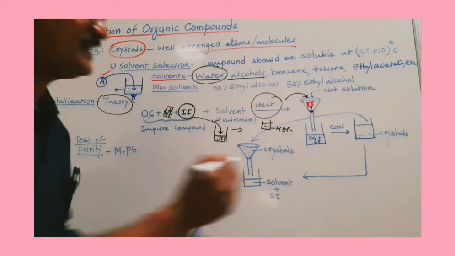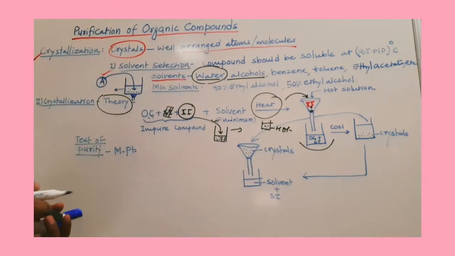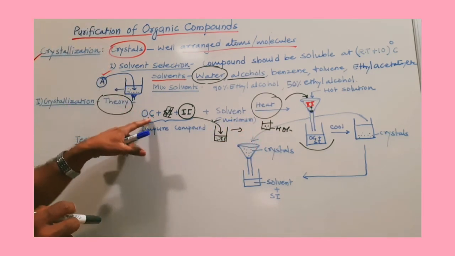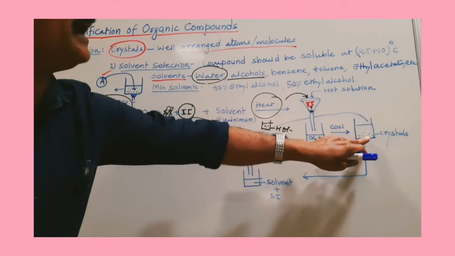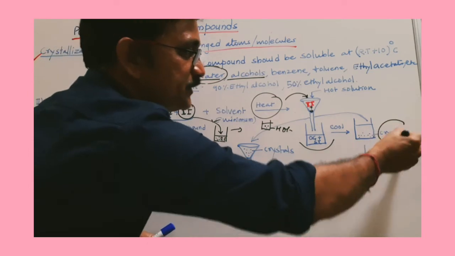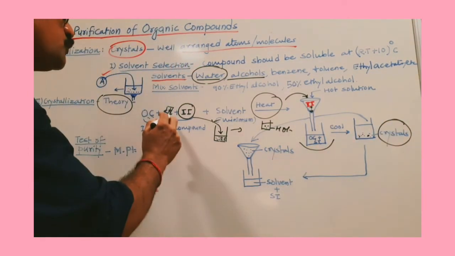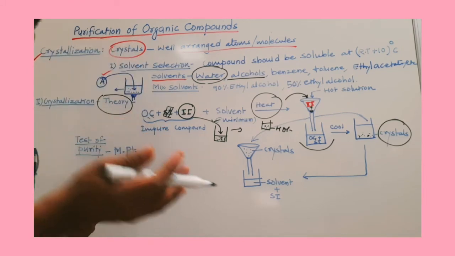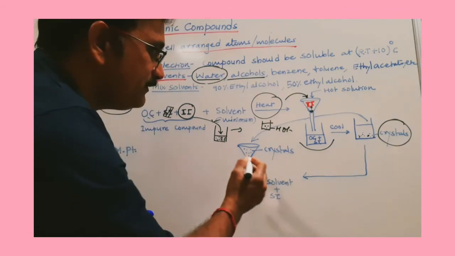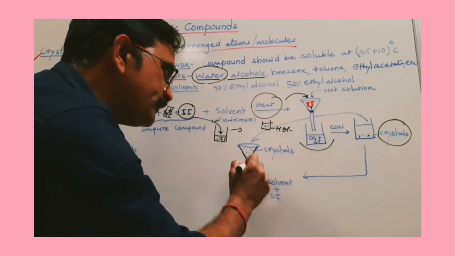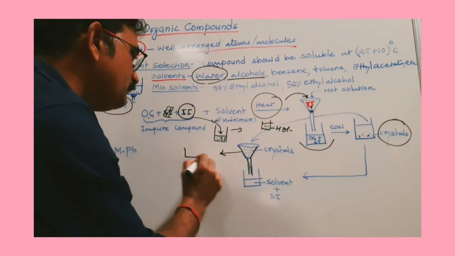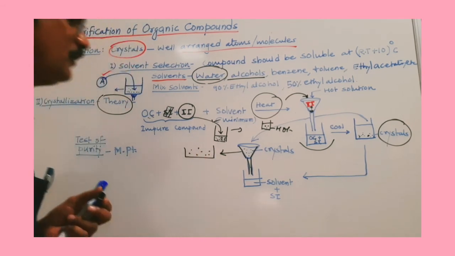You have to cool this flask. You cool it under tap water or in ice. What will happen? Once you decrease the temperature, this organic compound is not soluble at low temperature. This organic compound will reappear, and this will reappear as crystals. So in this way you can produce crystals, but this soluble impurity will not come back because it is highly soluble in that solvent. So once you get crystals, you have to filter them by using a filter paper, and after that you will have very beautiful crystals here on the paper.